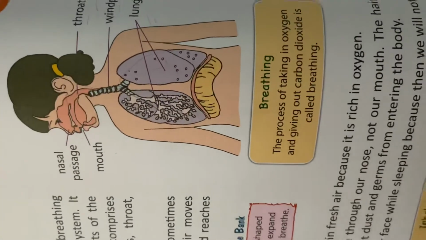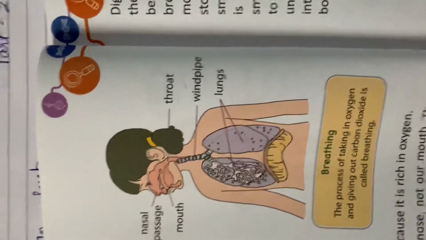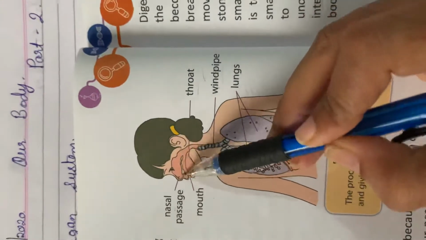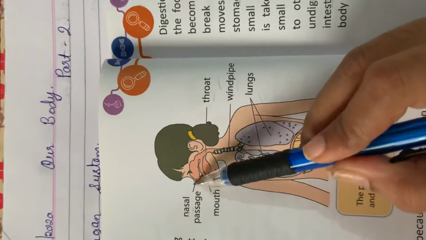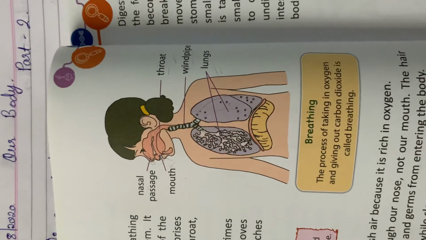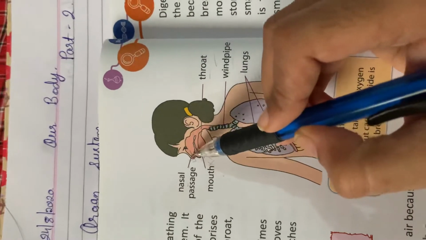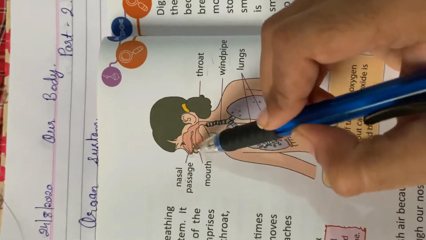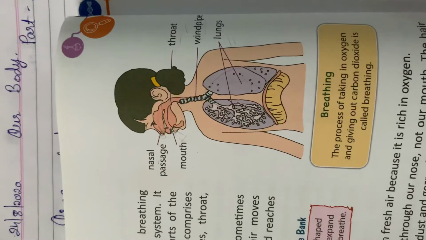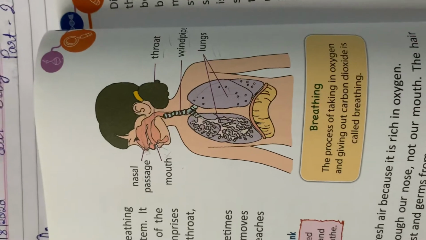Now there are a few right breathing habits. We should always breathe in fresh air because it is rich in oxygen. We should always breathe through our nose and not through our mouth. The hairs present inside the nose prevent dust and germs from entering the body. We should never cover our face while sleeping because then we will not get fresh air to breathe.